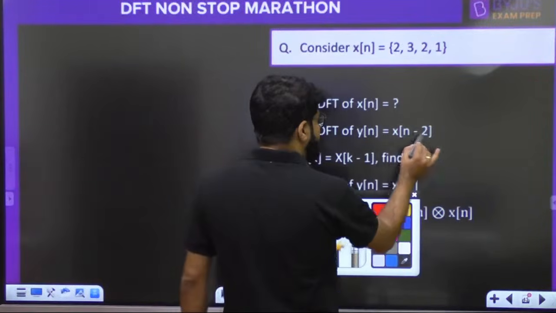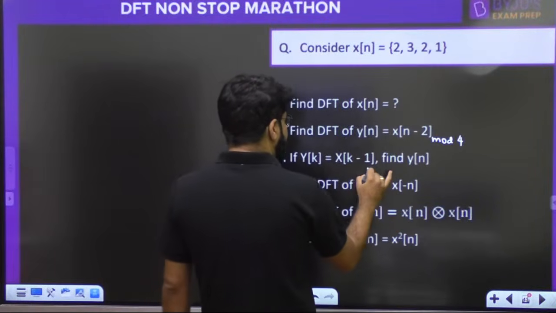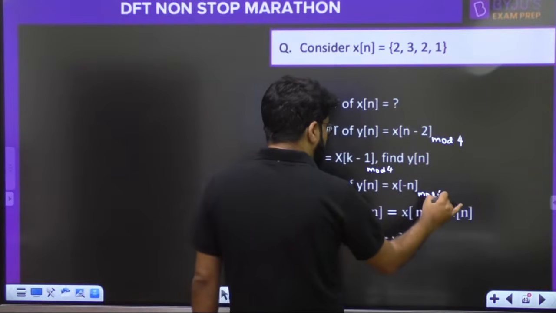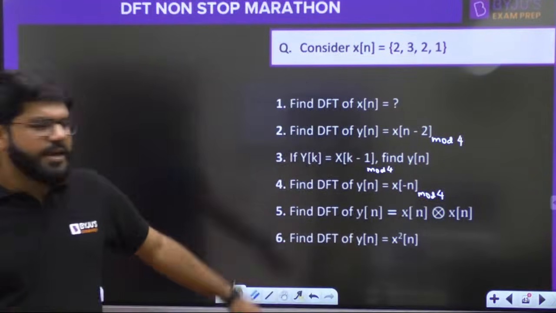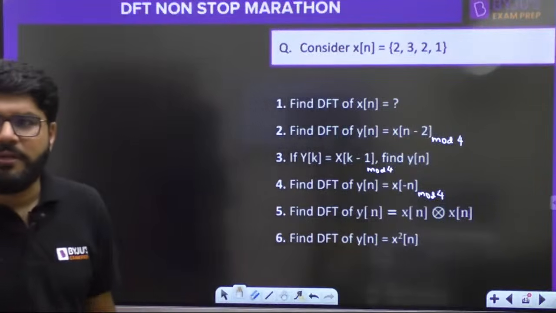See, it is automatically understood. x[n minus 2] means x[(n minus 2) mod 4]. If y[k] is X[(k minus 1) mod 4]. If y[n] is equal to x[(minus n) mod 4], and so on. So we have 6 questions for one data, to get a good hold on the property.